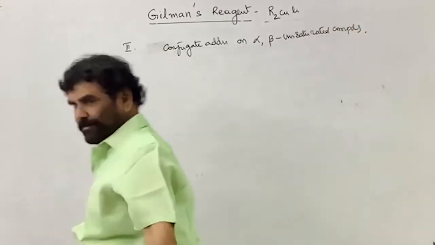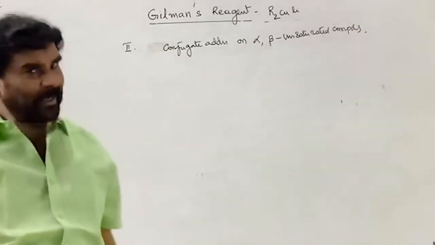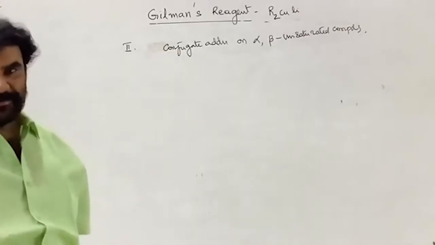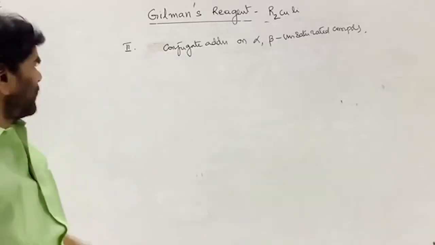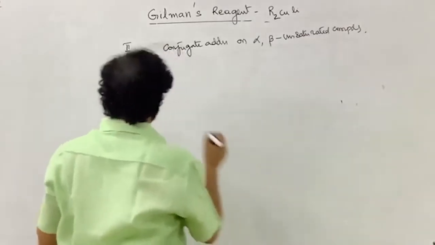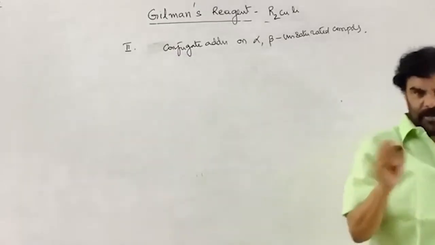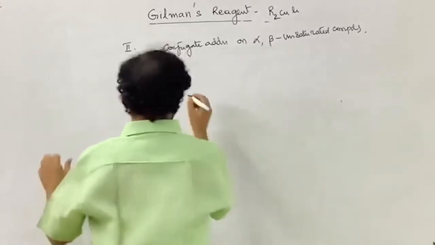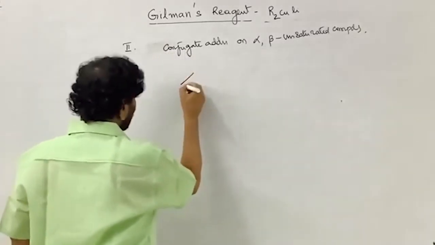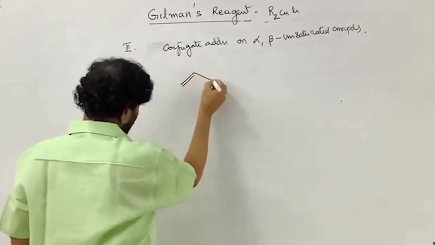Michael addition is nothing but that. Right? See, now here it has a greater application. Let me take a very simple example, the one from the other days.